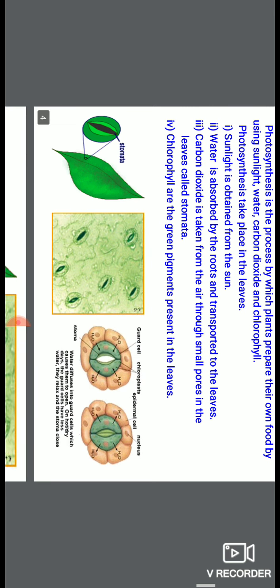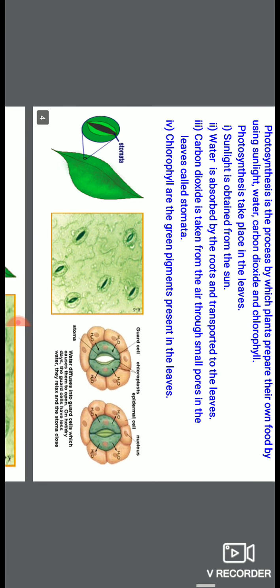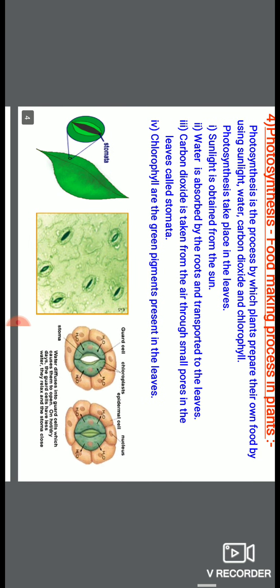Why? Because this pigment absorbs the sunlight. Because this pigment traps the sunlight. If this pigment is not present in the leaves, it will not trap sunlight and photosynthesis will not occur. So there are mainly four things required for photosynthesis. One is sunlight. The second thing is chlorophyll, which traps sunlight. The third one is water, and the fourth one is carbon dioxide.